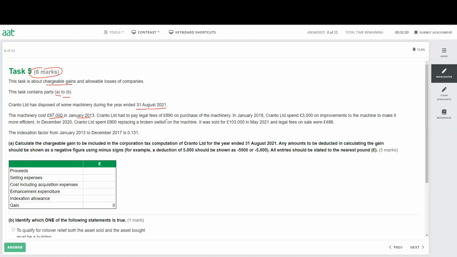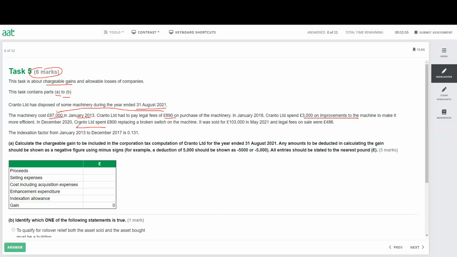C Limited had to pay legal fee 890. Remember, if you buy something and you have to pay the legal fee, it will be added to that. So 87,000 plus 890 will be the acquisition cost on purchase of the machinery. In January 2018, C Limited spent 3,000 on improvement to the machine to make it more efficient. So 3,000 is the improvement expenditure. This is also capital expenditure. It is allowable.